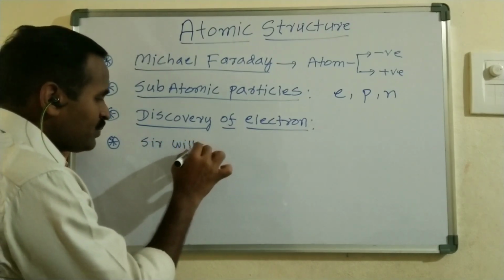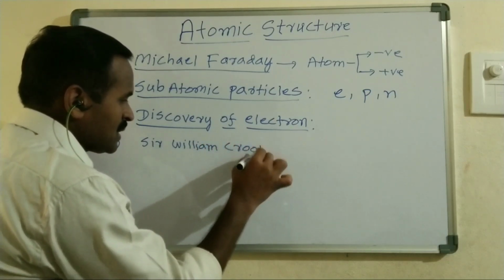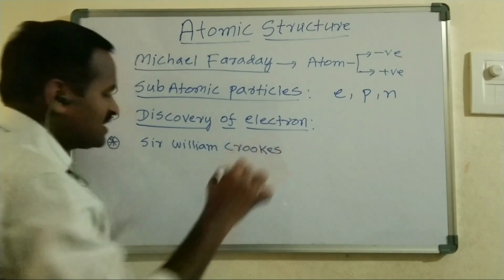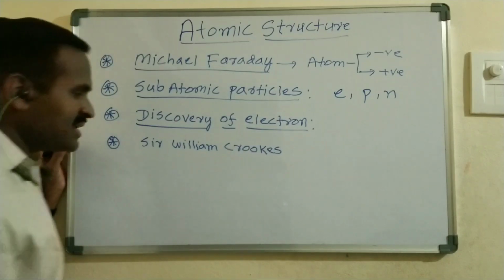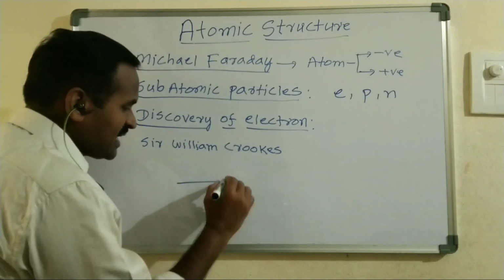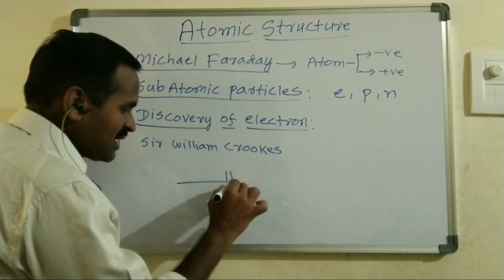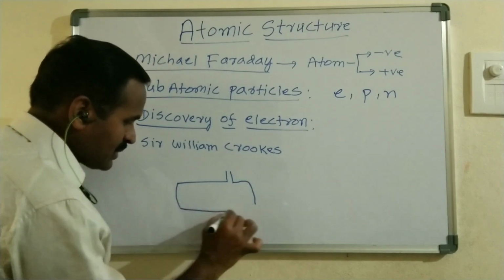Sir William Crookes designed this discharge tube. A discharge tube is simply a hollow glass tube which contains two metal plates.